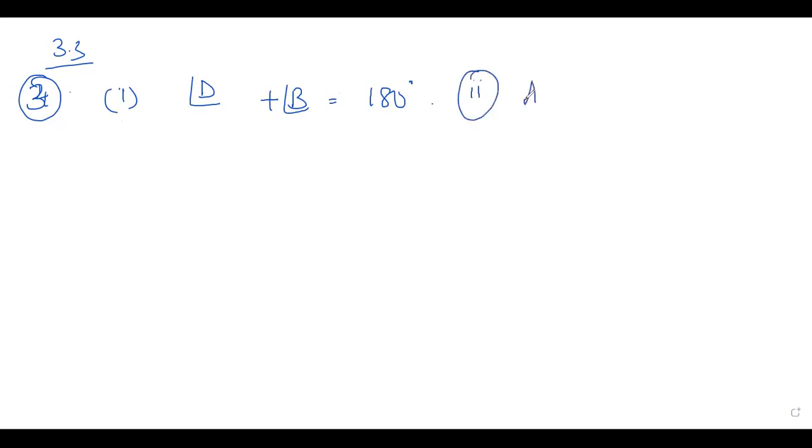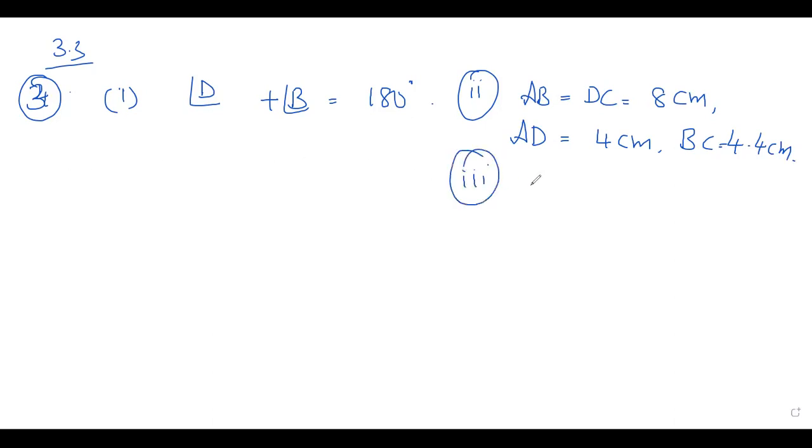Second one, AB is equal to DC is equal to 8 centimeter and AD is equal to 4 centimeter, BC is equal to 4.4 centimeter. And third one, angle A is equal to 70 degree, angle C is equal to 65 degree.